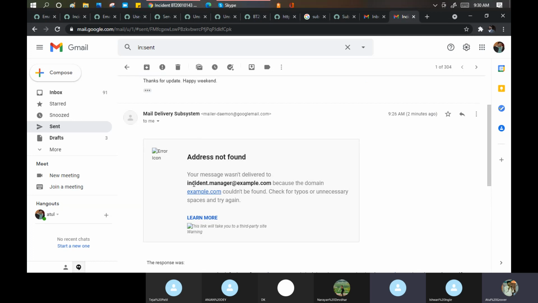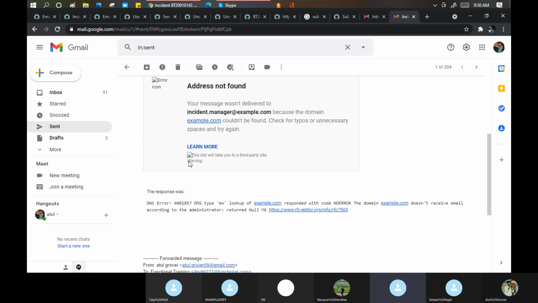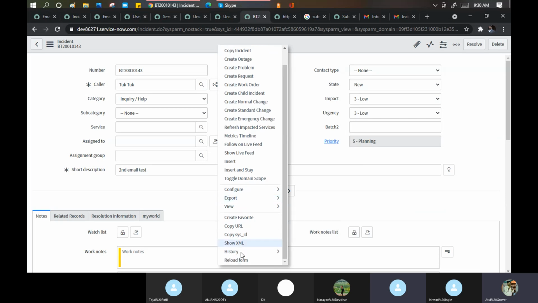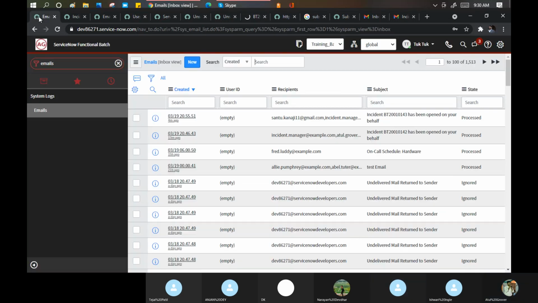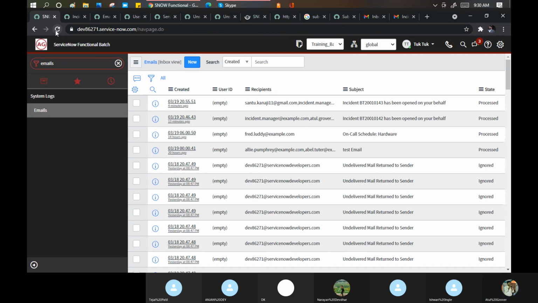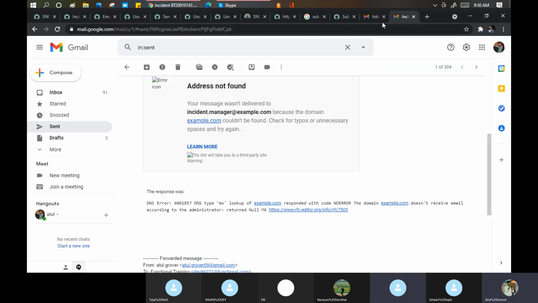No, can you refresh? I mean, reload that form. Okay, let me reload that. Not this one, the other. This one. Yes, email logs. Let me refresh. Let me reload this page. See, on our behalf only outbox is showing. No inbox. Go to received. Received.